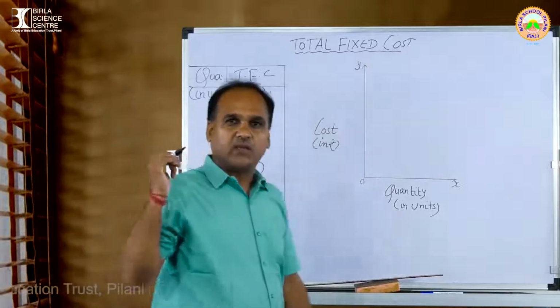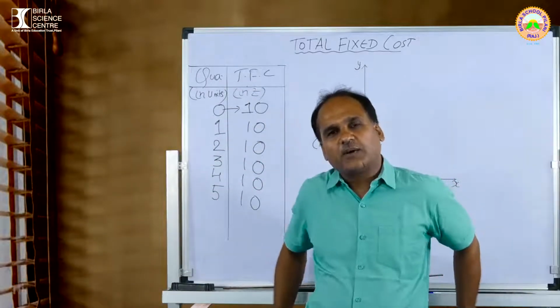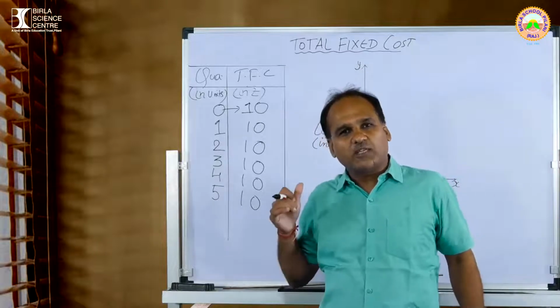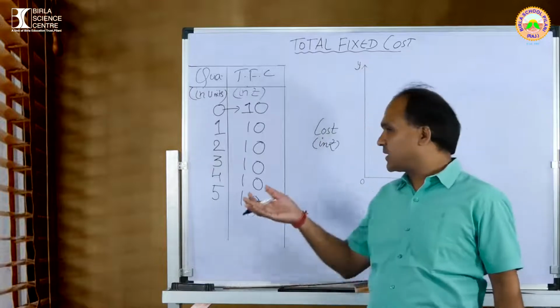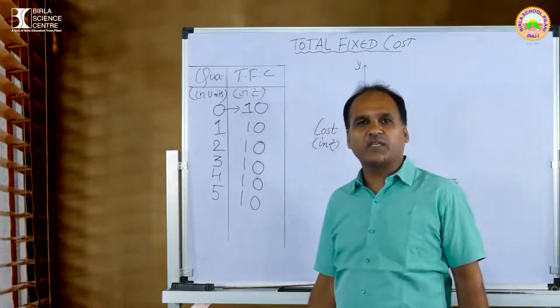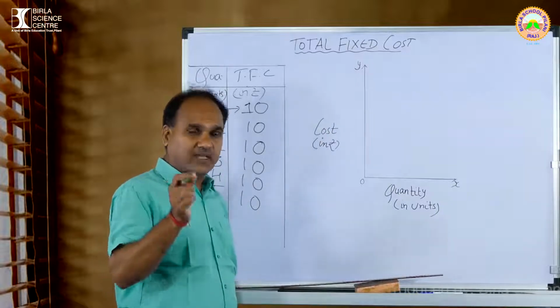What you can see from the table: when the output is 0, TFC is 10. When the output is 1, TFC is 10. 2, 10. 3, 10. 4, 10. At the last, when the output is 5, then also the total fixed cost is exactly 10.